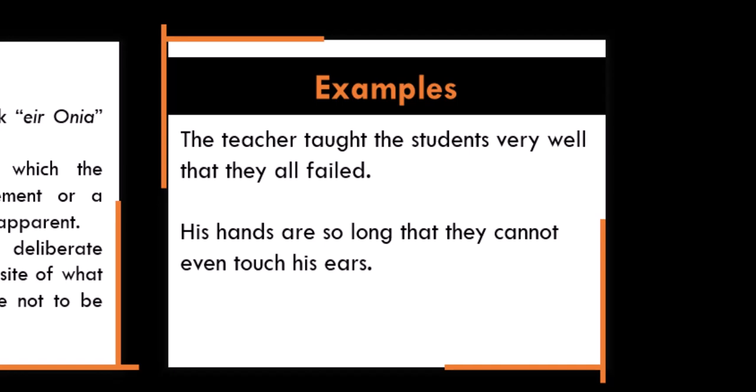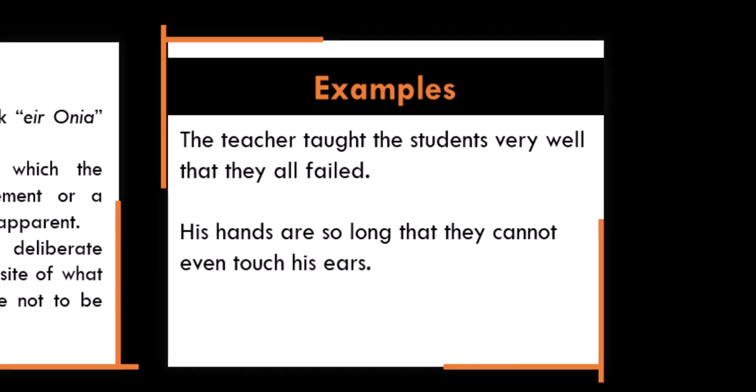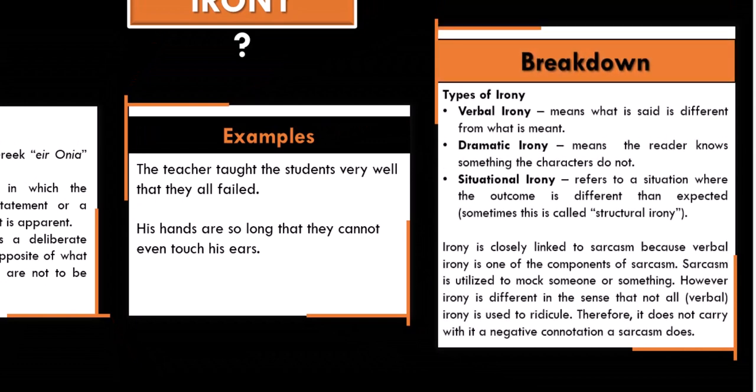Okay, his hands are so long that they cannot even touch his ears. So he's literally trying to say maybe the person is short, or the person has very short hands, that even his hands could not touch his ears. Okay, so let's break it down. We have three basic types of irony, although we have some other types of irony.